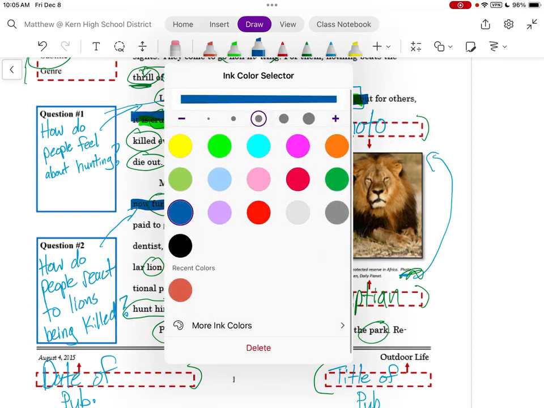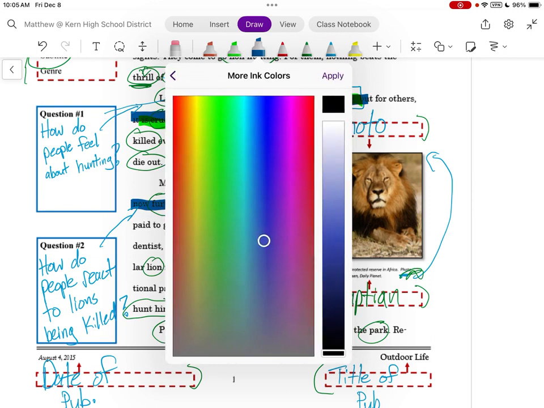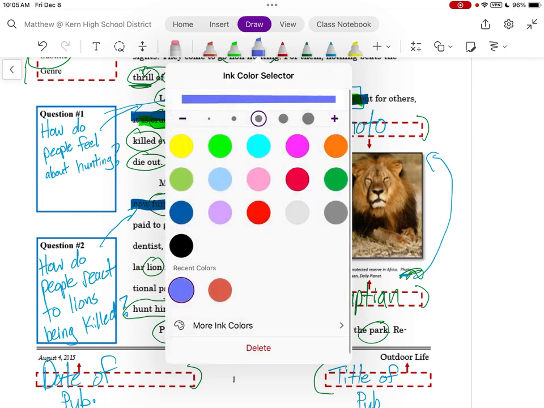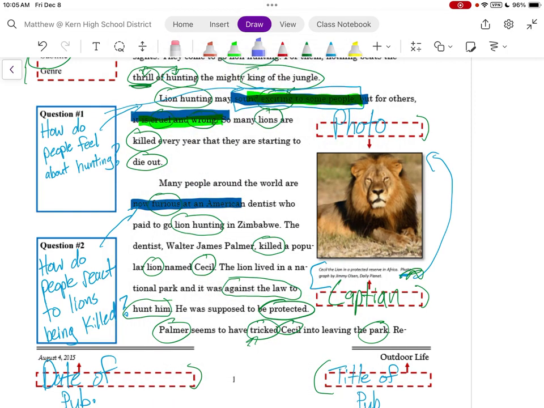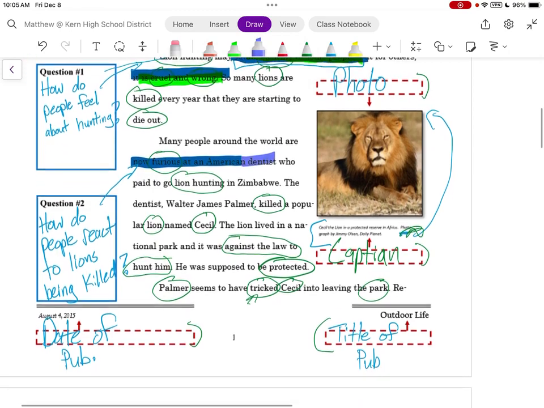They become furious. I'm going to change my ink color here so it is not quite so dark for you guys. Let's go to a nice, maybe like a light blue. There we go. That's more of a purple. That's okay. Okay.